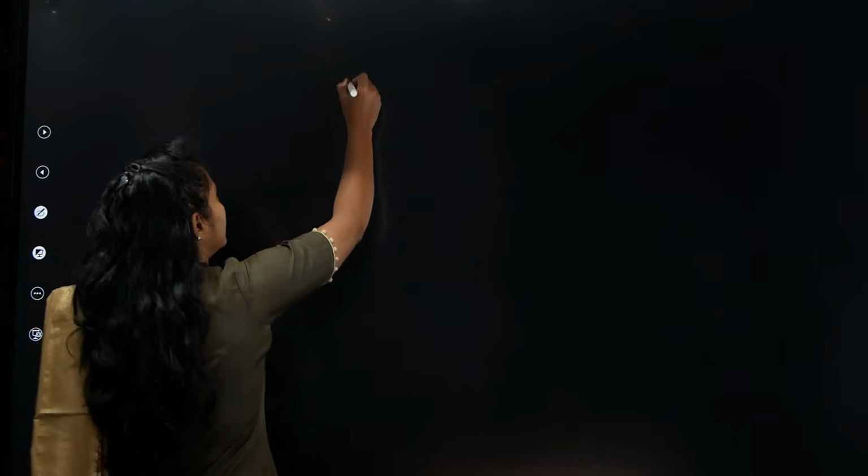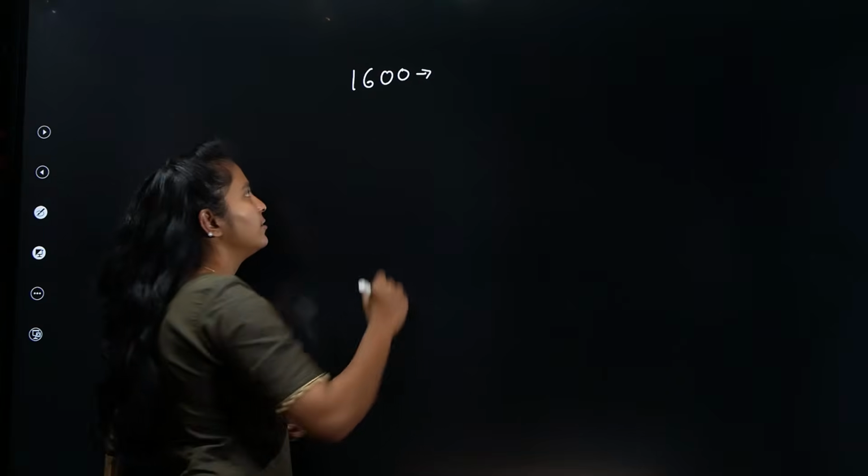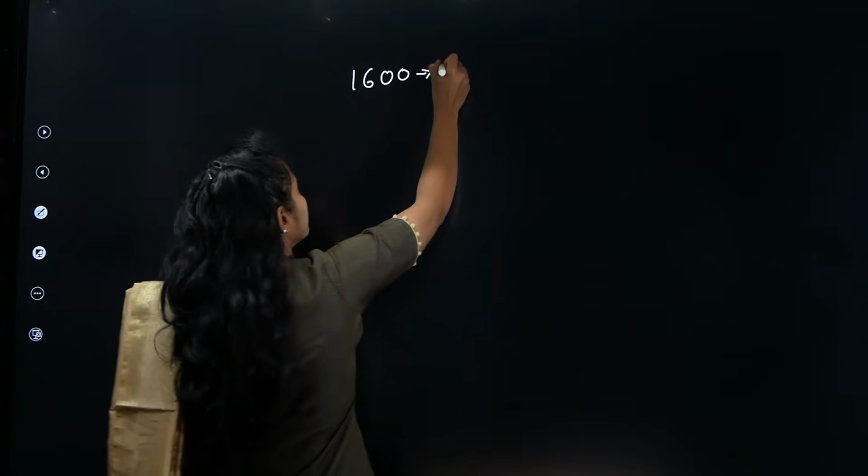So we had seen that the British East India Company got the Royal Charter in the year 1600, right?